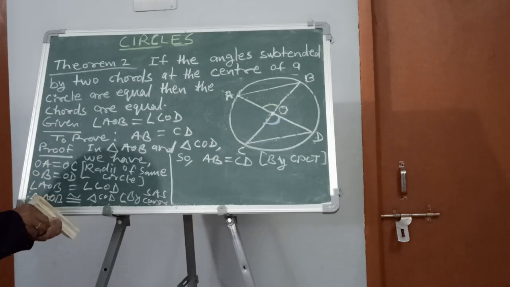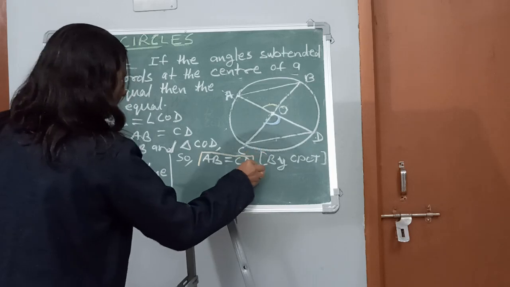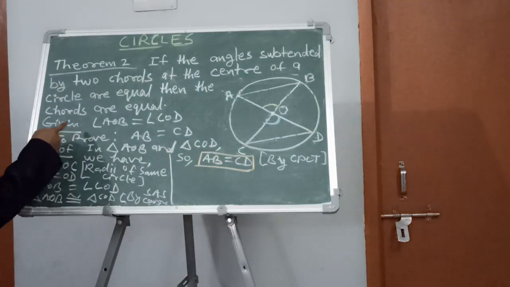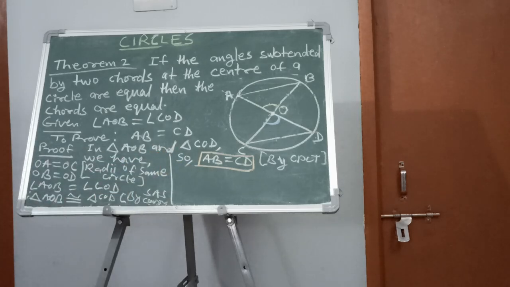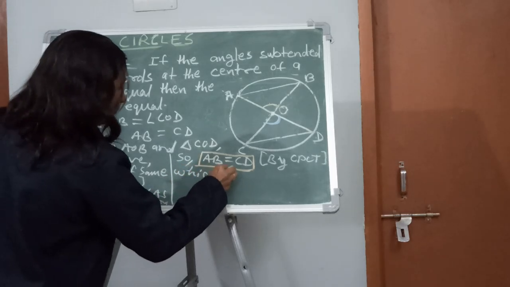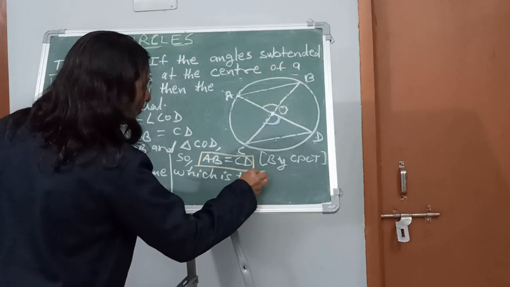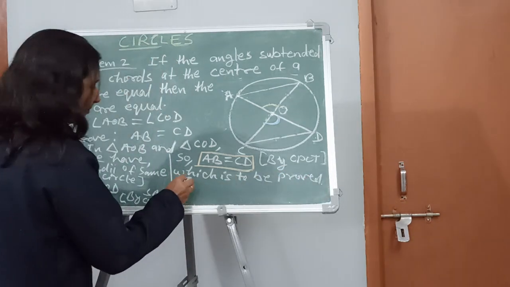And dear students, this is the thing which you have to prove. Are you noticing? Here it is to prove AB is equal to CD, which is to be proved, hence proved.